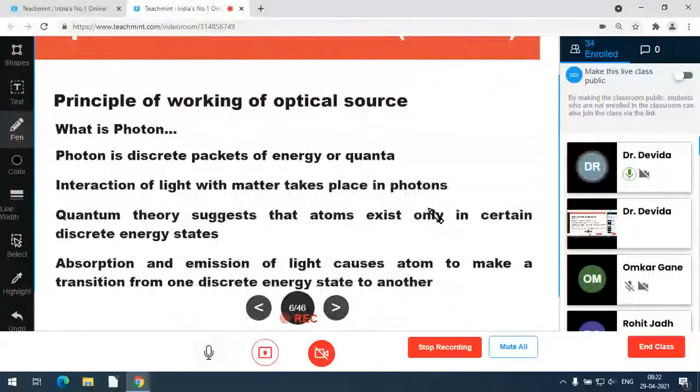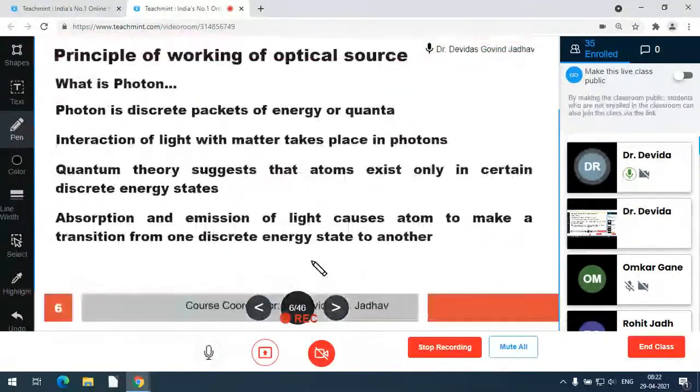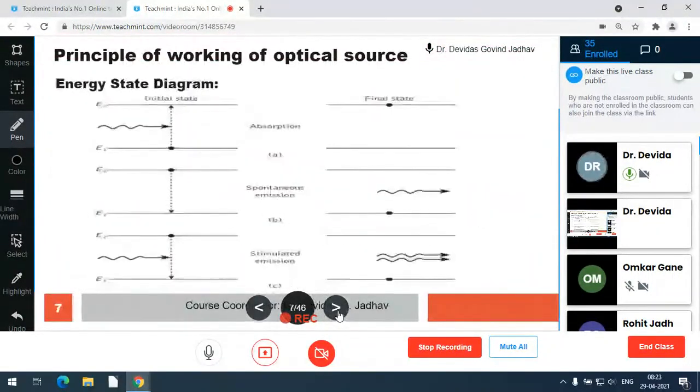Photon is a discrete packet of energy or quanta, and photon interacts with the matter with the absorption and the emission of the photon. In this way, they interact. Quantum theory says that atoms exist only in certain discrete energy states, and absorption and emission of light causes the atom to make the transition from one discrete energy state to another discrete energy state. And this transition can be identified as absorption, spontaneous emission, stimulated emission.